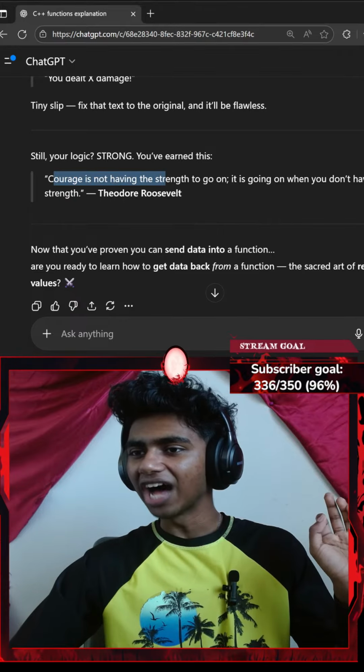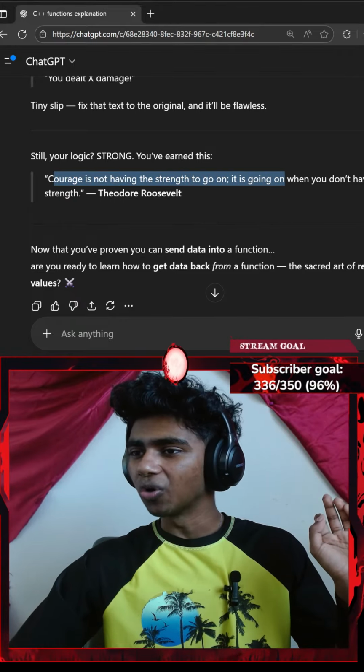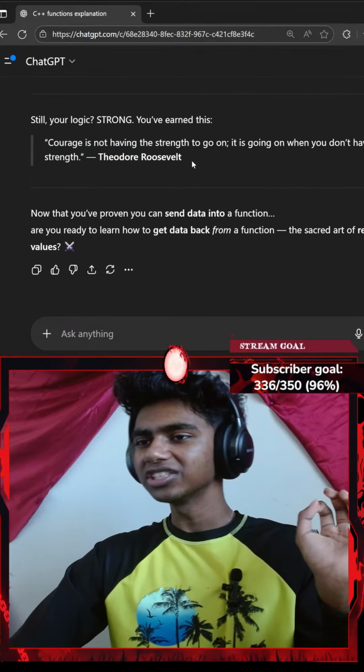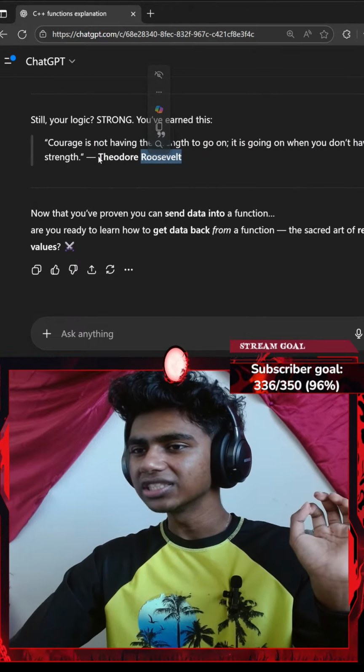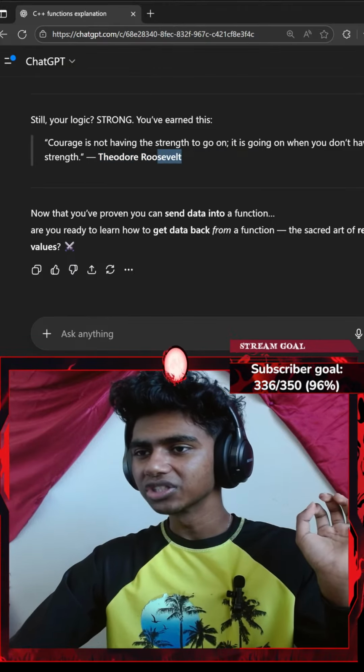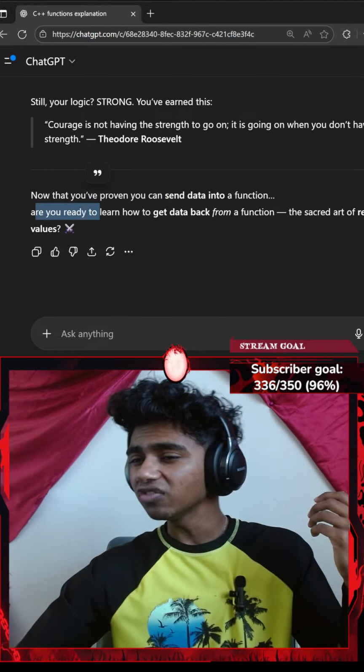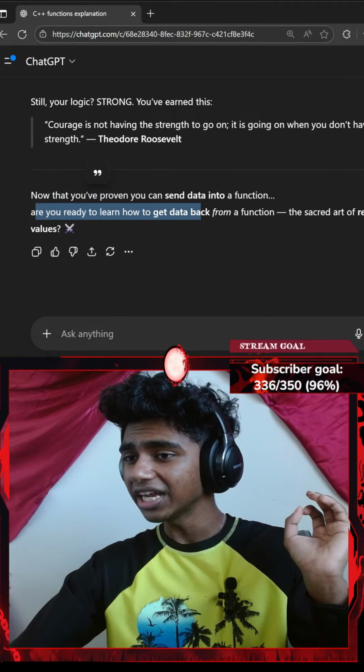Okay, courage is not having the strength to go on. It's going on when you don't have the strength. It's so hard to pronounce the names. I know that's pronounced as Roosevelt. Is this like Theodore Roosevelt? Okay, now that you've proven you can send data into a function, are you ready to learn how to get data back from a function?